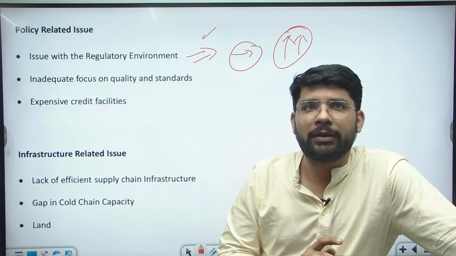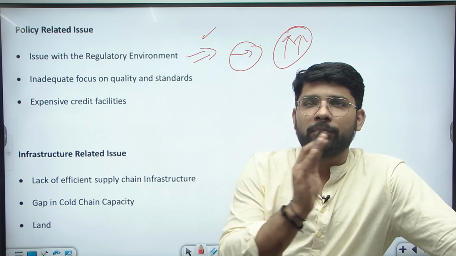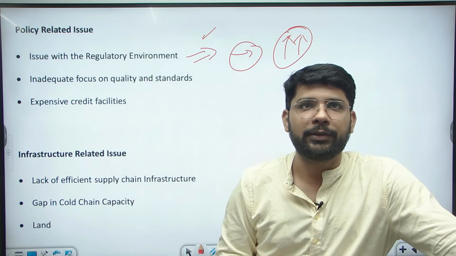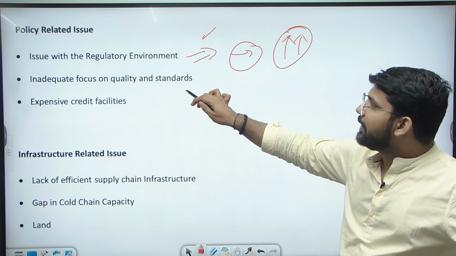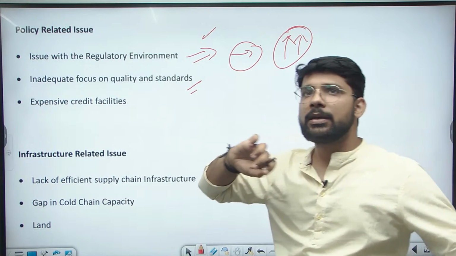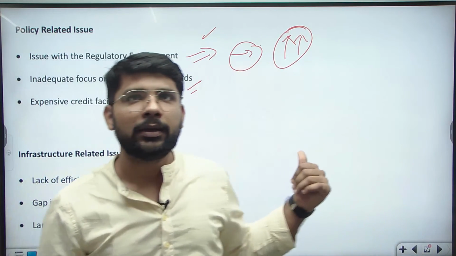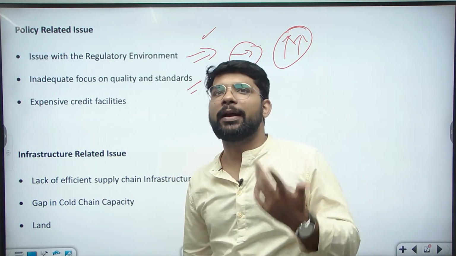There should be a single regulator related to food processing. From the input to the output, there should be a single regulator. Next is inadequate focus on quality and standards. The framework of the government's policy is not according to the quality, not according to the standards that are required in the market.